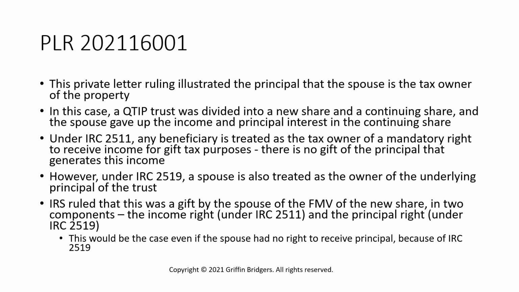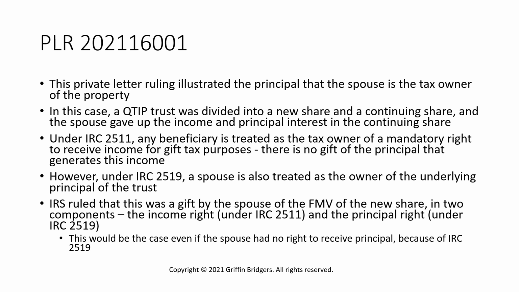Now, any time you give up an income interest, regardless of whether it's a QTIP trust and regardless of whether it's a spouse, the beneficiary who gives up that income interest is treated as making a gift of that income interest that they would have received over the rest of their life or over the remaining term of the trust. But there is no gift of the underlying principal that generates that income.